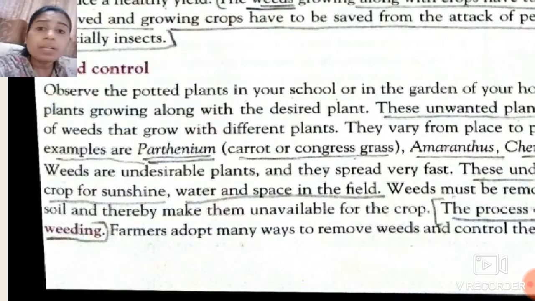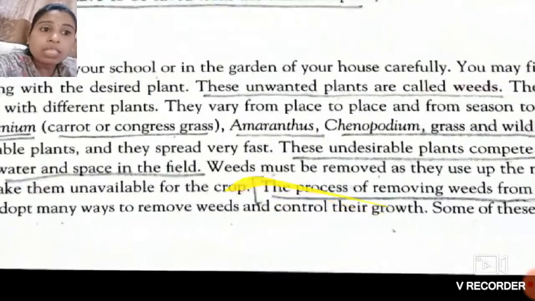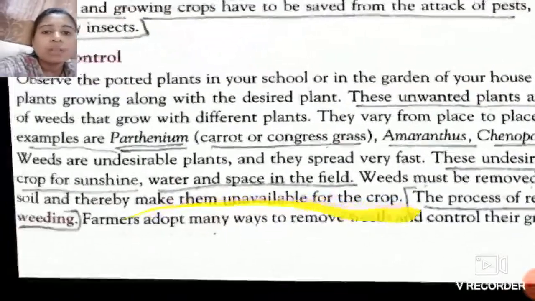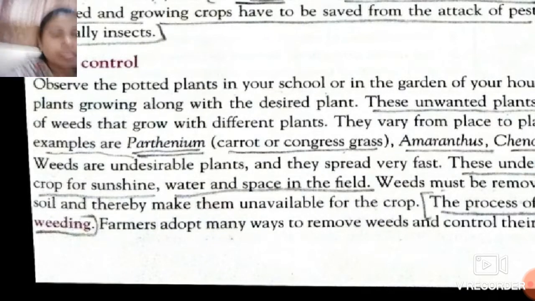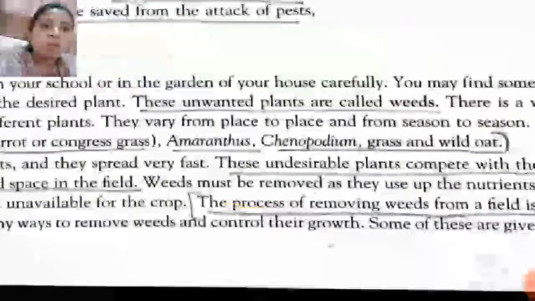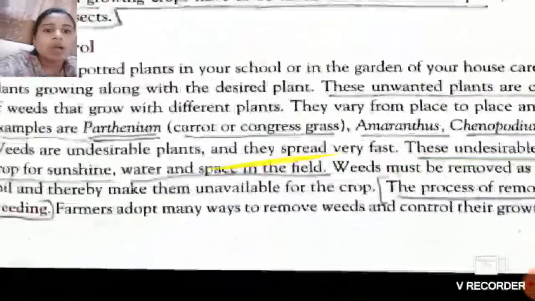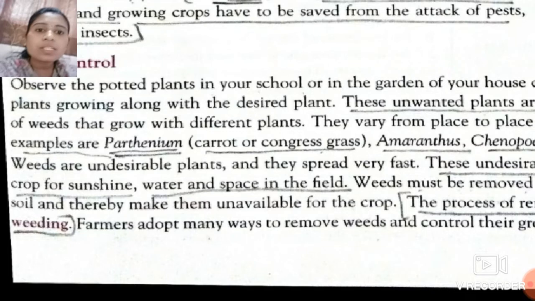Okay, so our main crop doesn't get the nutrients, as these nutrients are utilized by the weeds. So students, the process of removing weeds from a field is called weeding. You have to underline this, because it is the definition of weeding. Whenever we remove weeds, that process is known as weeding.